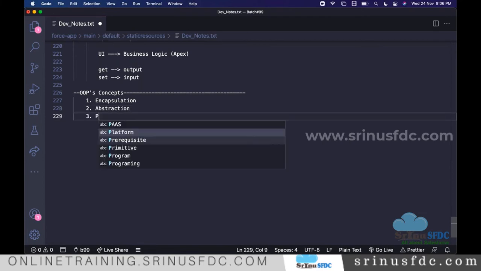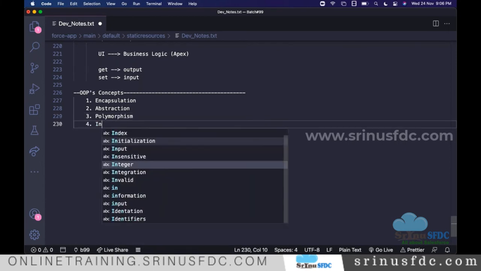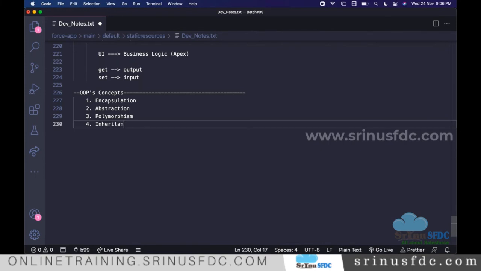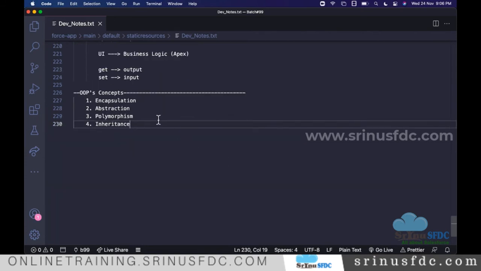The next one is polymorphism. The next one, inheritance. Without knowing these things also, people write programs. But if you know from the basics, you can think in an even better way, and you can become a better programmer when compared to another person.